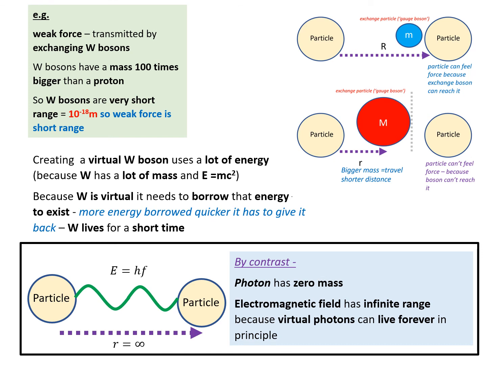By contrast, a photon has zero mass. The electromagnetic field has infinite range because virtual photons can live forever, and they can travel in principle an infinite distance.